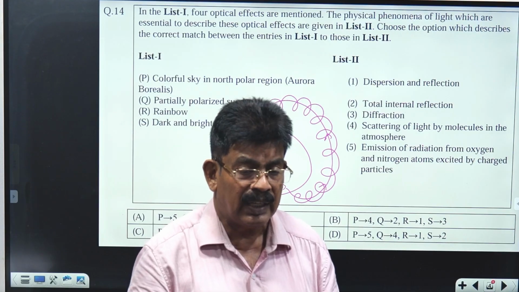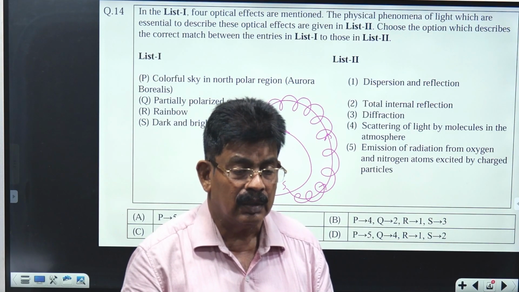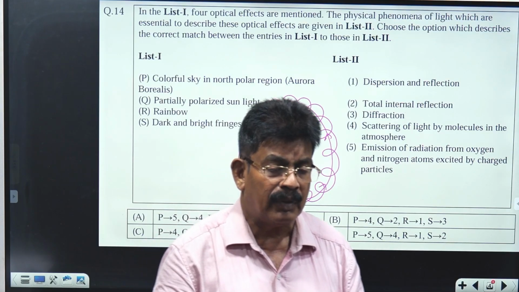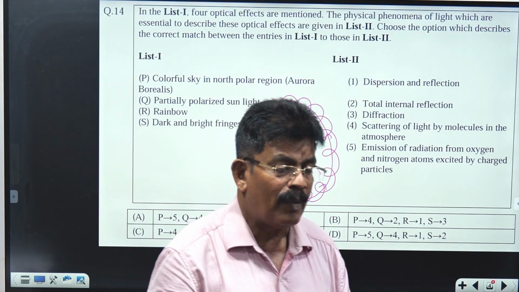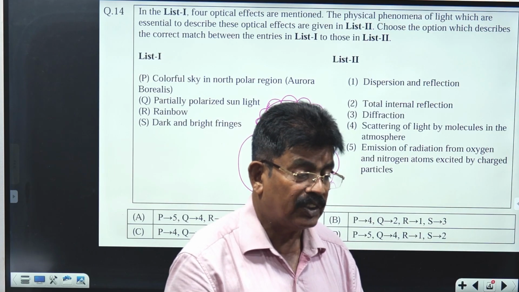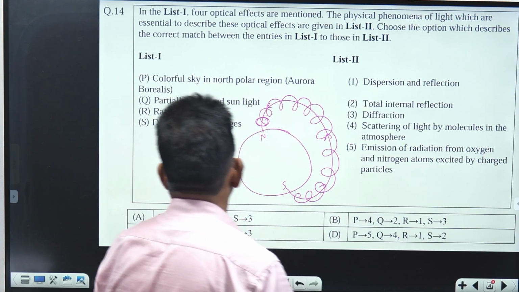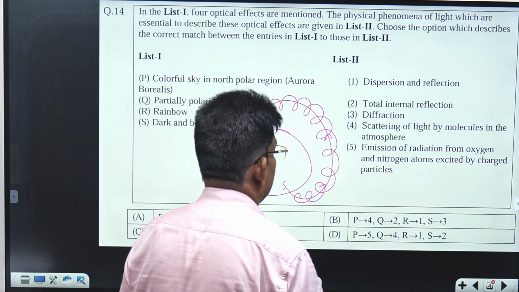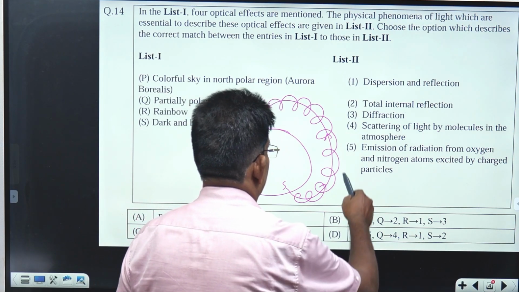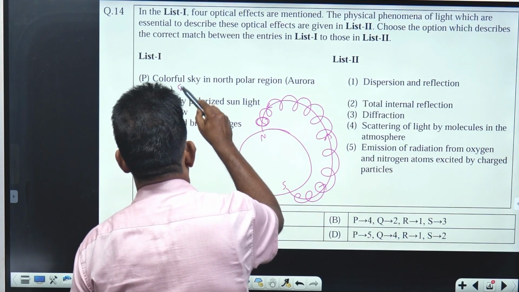And these beautiful colorations are due to charged particles coming from outer space, the cosmos, cosmic rays. This phenomenon we call auroras. Aurora seen near the North Pole is called Aurora Borealis or Northern Lights. So the answer for option P is emission of radiation from oxygen and nitrogen excited by charged particles. So option P is 5.